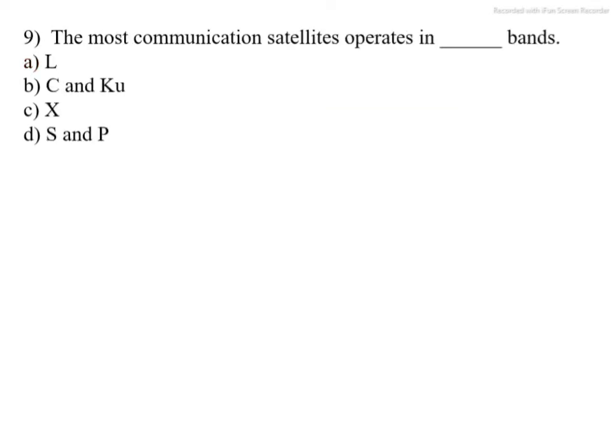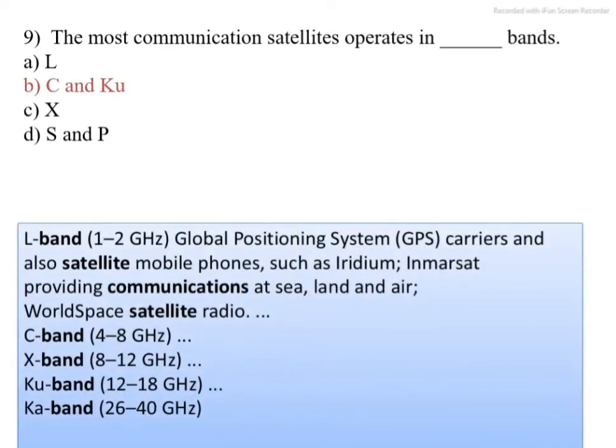Next question. Most communication satellites operate in dash dash bands. Option A, L band. Option B, C and Ku band. Option C, X band. Option D, S and P band. Most satellites operate in C and Ku band. Different bands are used in satellite communication. L band is used for GPS, global positioning system, related to mobiles and other applications. The frequency range of C band is 4 to 8 gigahertz. The correct option is B, C and Ku band.